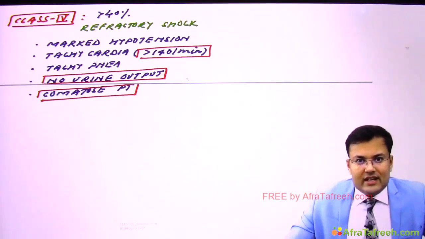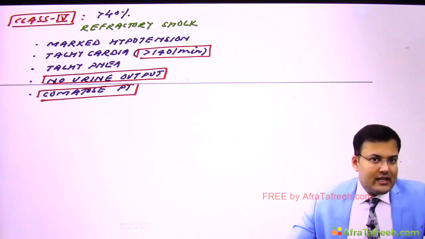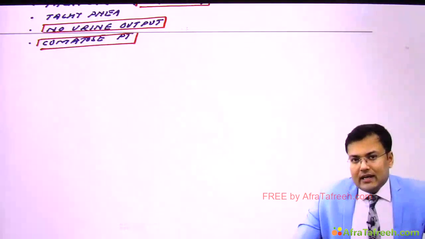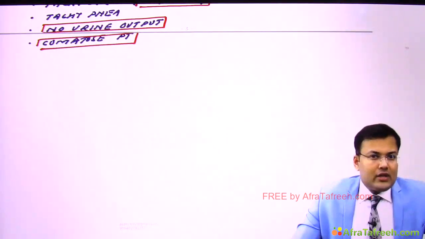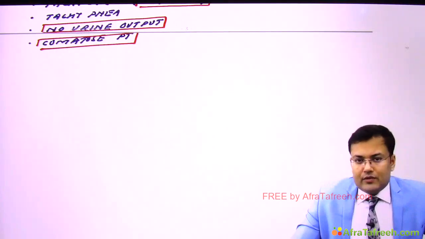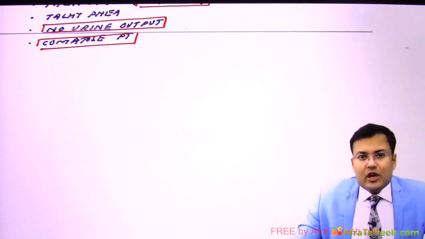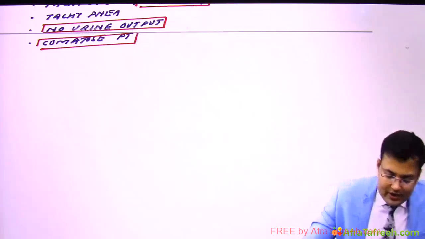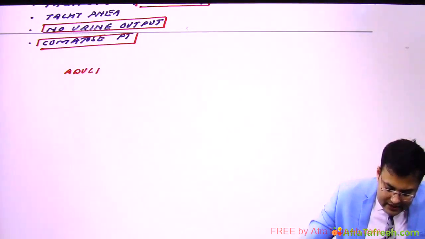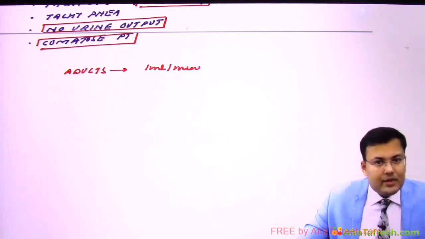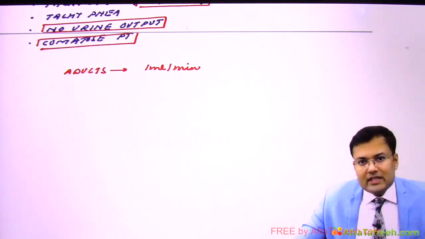Now we are going to discuss in detail the ATLS classification of hypovolemic shock, and we are going to discuss the ATLS modification also. Now 2 one-liner questions are asked in relation to shock, that what is the best clinical indicator of tissue perfusion? Best clinical indicator of tissue perfusion is urine output. And what should be the minimum urine output after adequate tissue perfusion? In adults, after adequate tissue perfusion, the minimum urine output should be 1 ml per minute, and this is equivalent to 60 ml per hour.